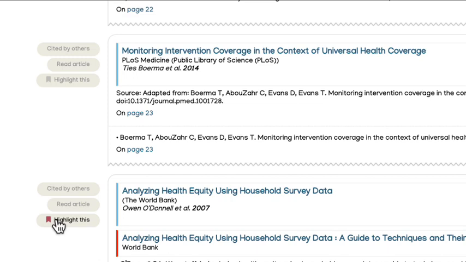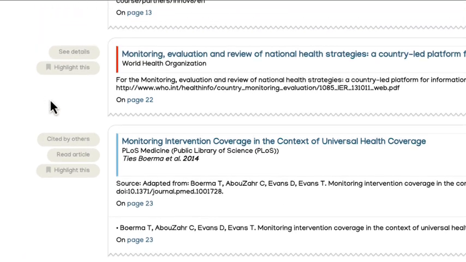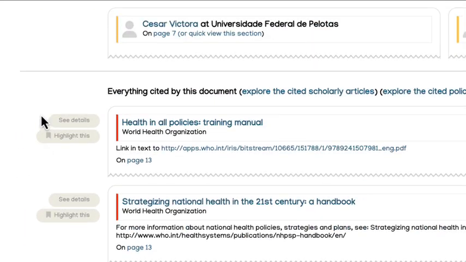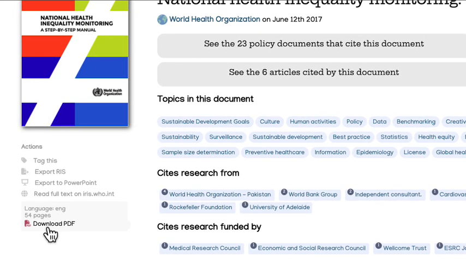And we can highlight articles. We can read the articles. That will take us out of Overton and to the article in question. And we can highlight policy documents as well. In terms of the actual policy document, you can download the PDF. If there's more than one PDF, they will be in a list here. You could also link out to it on its original source website as well.